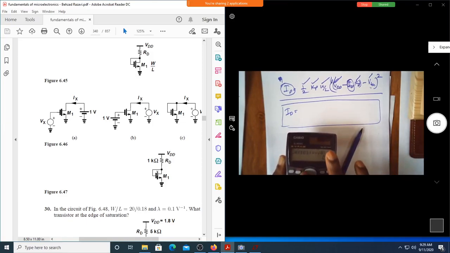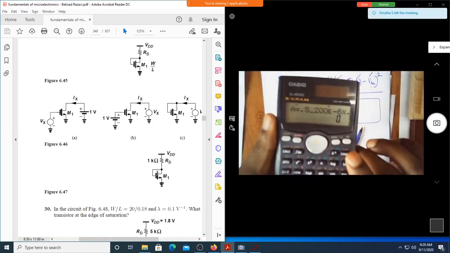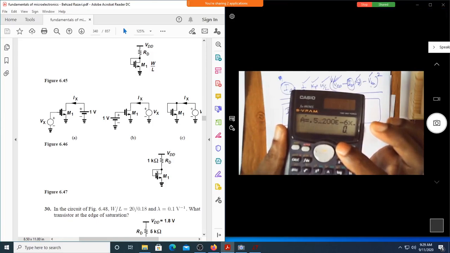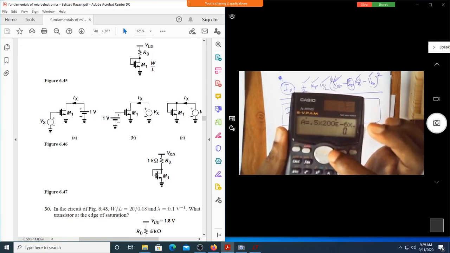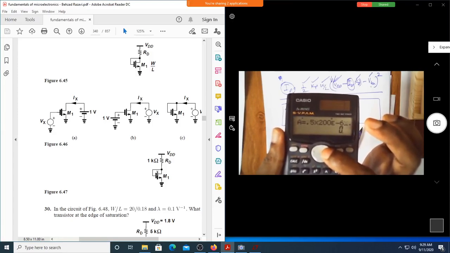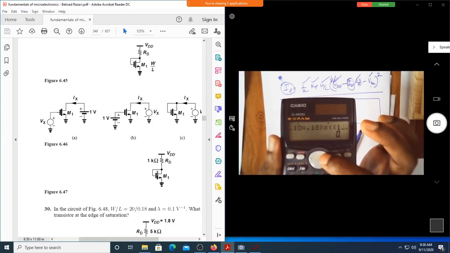Okay, let me start from the beginning. Shravani, you just keep on telling. Okay, what did I type? Alpha A is equal to alpha 0.5 into 200 micro, exponential, into 10 by 0.18.